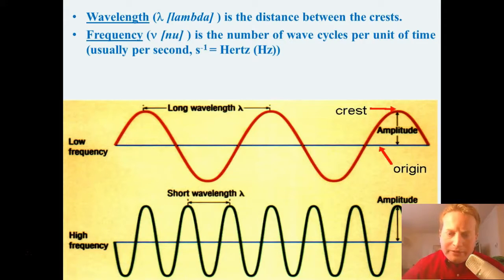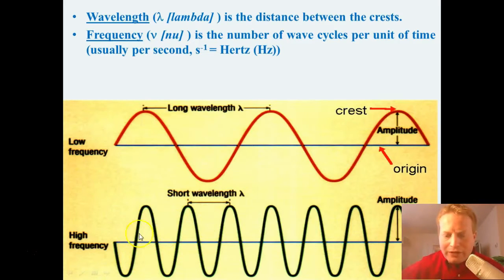Another very important property of waves is the frequency. So this is considered the number of waves per unit time. And the way that we measure that is a very strange unit. It's called the per second, so seconds to the -1, which is also called the hertz. So for example, this wave down here has a much higher frequency. So you're going to see a lot more crests of this wave per second. You see it has a lot more hertz to it.